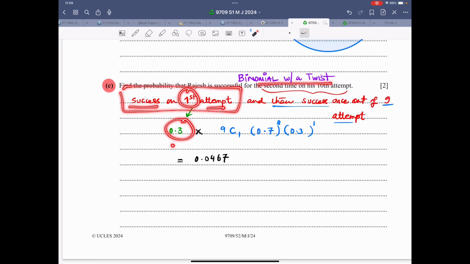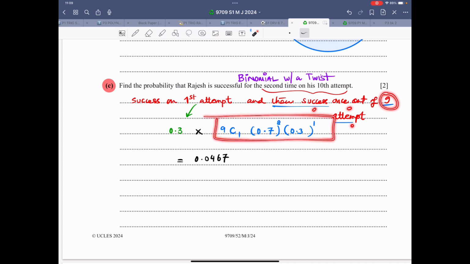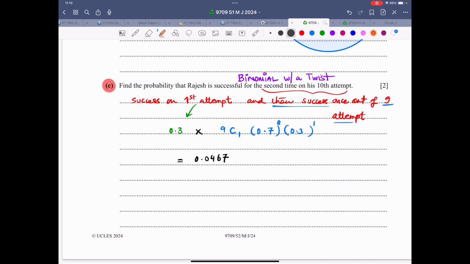This is binomial with a twist. And then 1 success out of 9 attempts. So now this thing is binomial. Let me highlight this. So this thing over here, this is binomial. And this 0.3 is kind of like geometric distribution on the first attempt or just a simple probability as it is. So I can say this is geometric and success on first attempt.